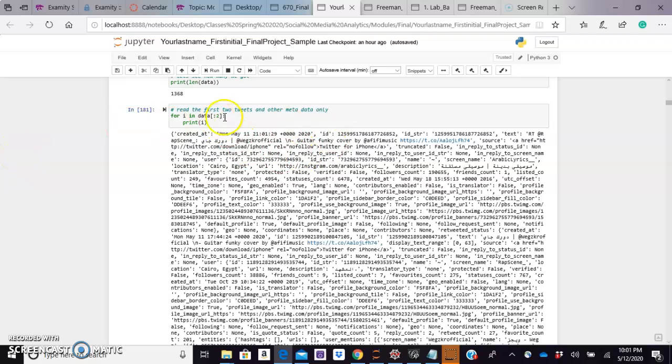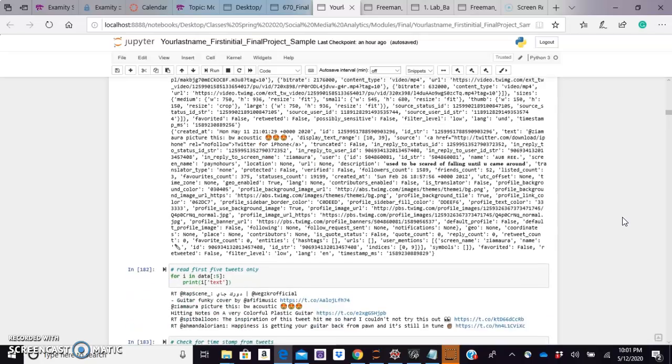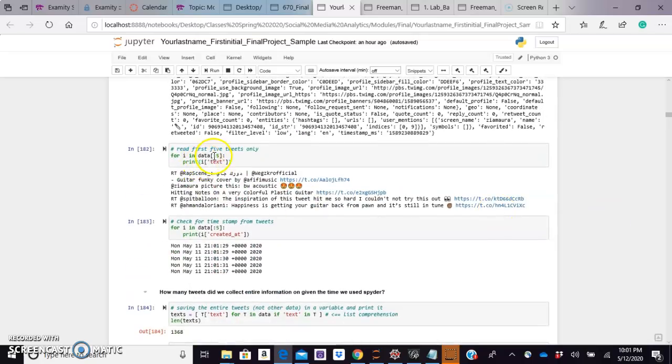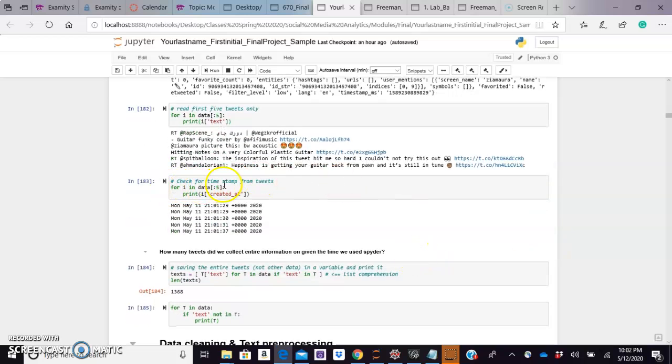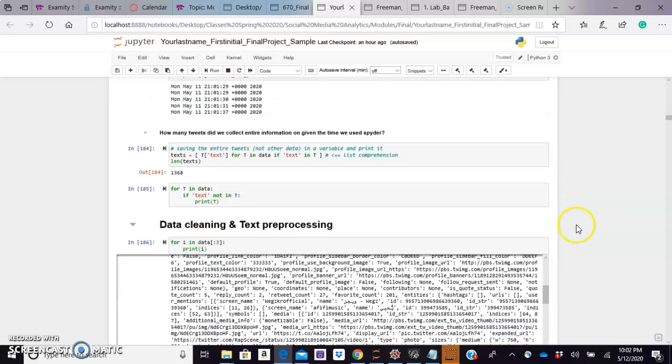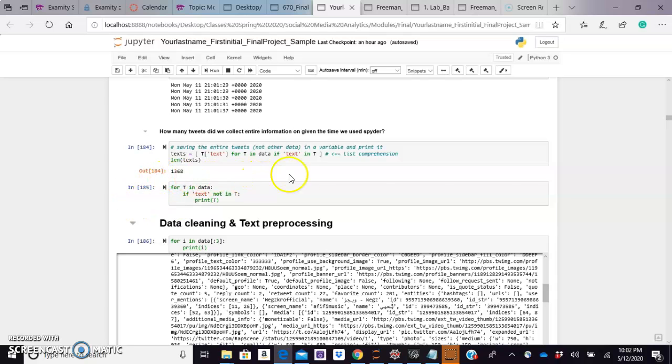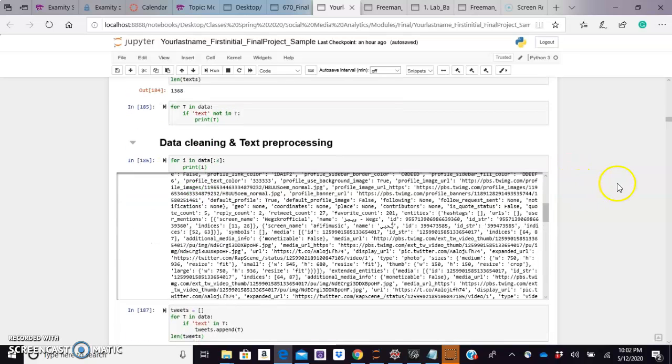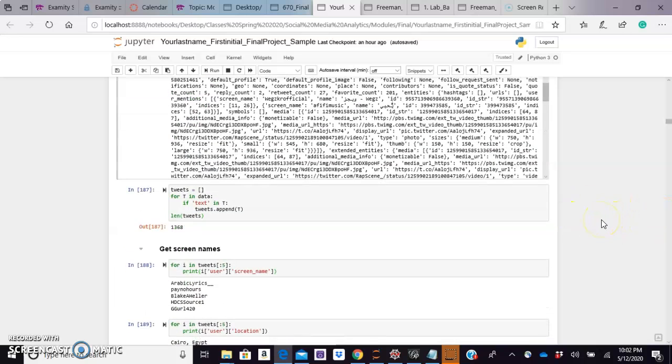Just looking at the first two tweets and the metadata. And next we'll look at the first 5 tweets only, and that'll kind of give you a picture just to make sure that the data was recorded correctly. And I've started to parse out the JSON format into something that's more manageable. I looked at the timestamps. The timestamps did record. So 1,368 tweets. Now it's time to clean and process the data.